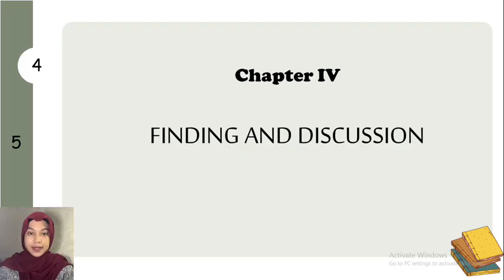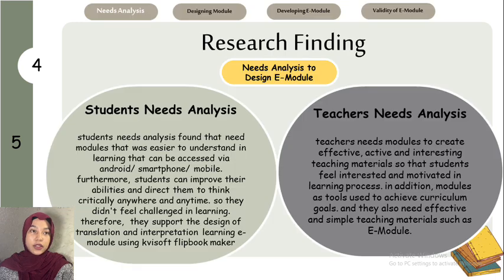So for the next is chapter 4, finding and discussion. So the first is need analysis. To design a module, there are two need analysis. So for the first, student need analysis, and they found the needs modules that were easier to understand in learning that can be accessed by Android, smartphone, or mobile. And furthermore, students can improve their abilities and direct them to think critically anywhere and anytime, so they didn't feel challenged in learning. And therefore, they support to design of translation interpretation learning e-module using Kipsoft Flipbook Maker.